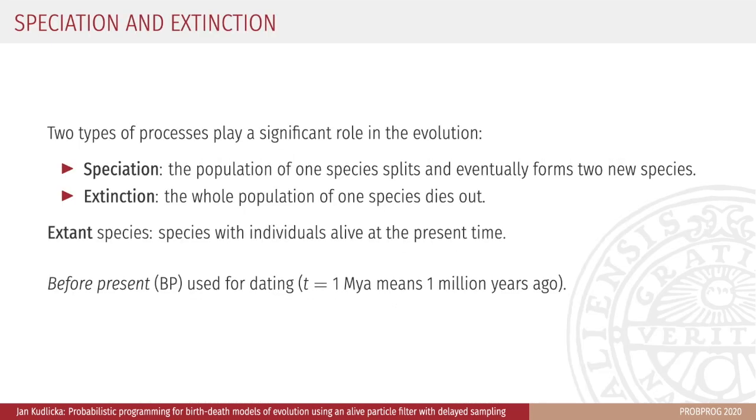Let's first refresh some basic concepts from biology. There are two types of processes that play an important role in the evolution of species. Speciation, when the population of a species splits and eventually forms two new species. And extinction, when all individuals of a species die out. Species with individuals alive at the present time are called extant species. In phylogenetics, before present time is used, which specifies how long ago an event occurred.